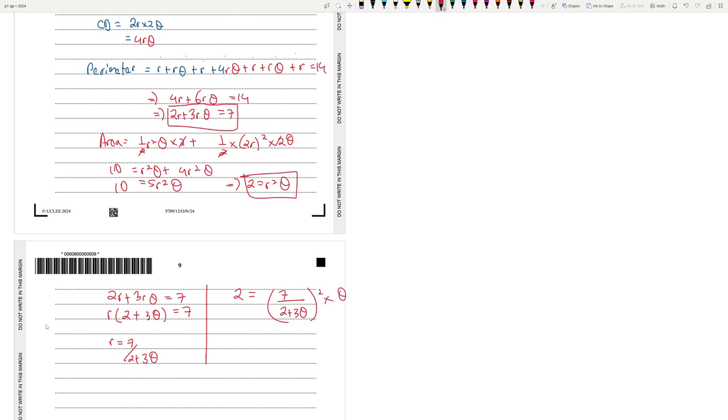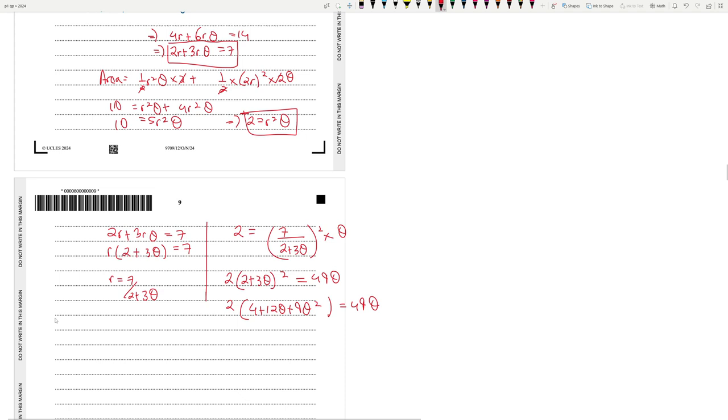If you do the cross multiplication, 2 into (2 plus 3 theta) whole square is equal to 49 theta, or 2 into (4 plus 12 theta plus 9 theta square) is equal to 49 theta. Then 8 plus 24 theta plus 18 theta square is equal to 49 theta. So if you bring it to one side, 18 theta square, 24 minus 49, which is minus 25 theta plus 8 is equal to 0.